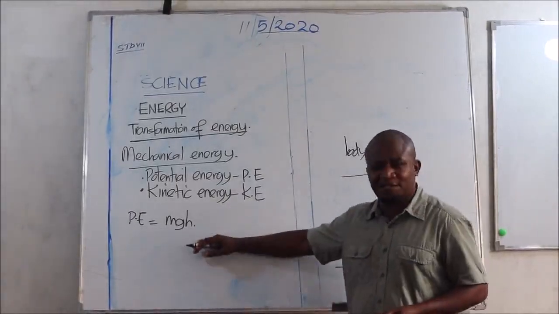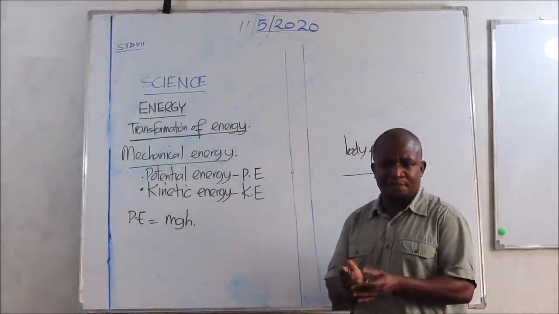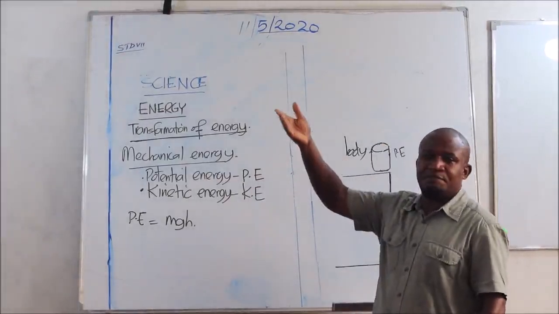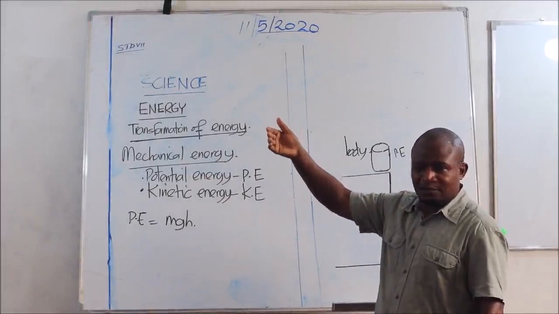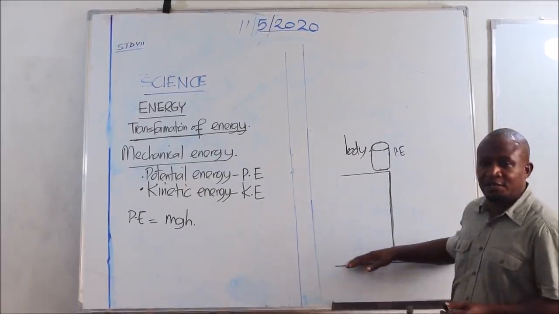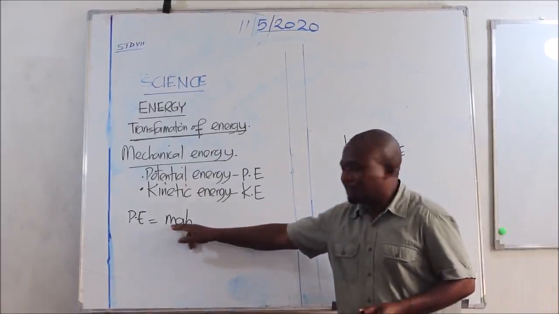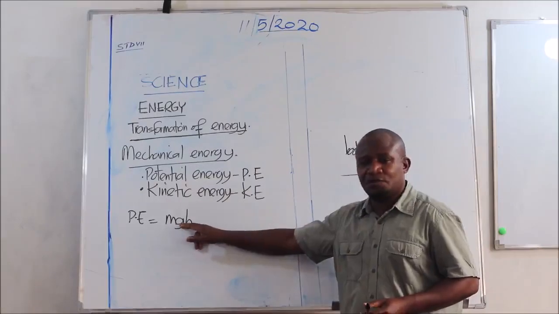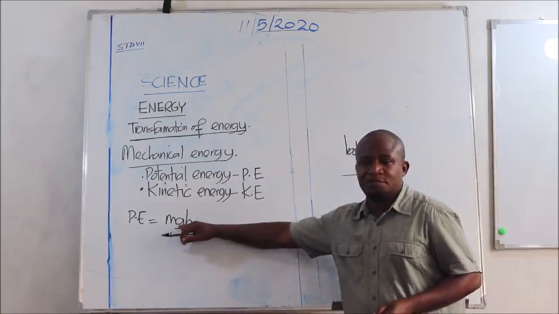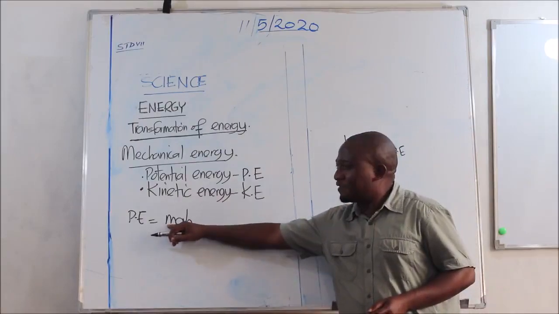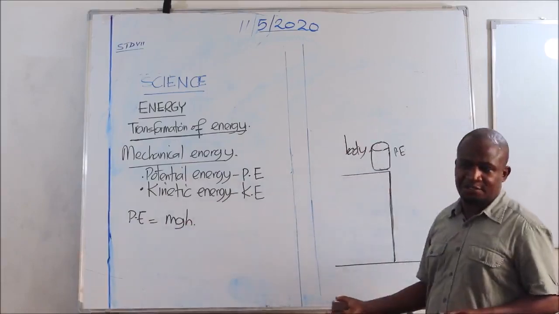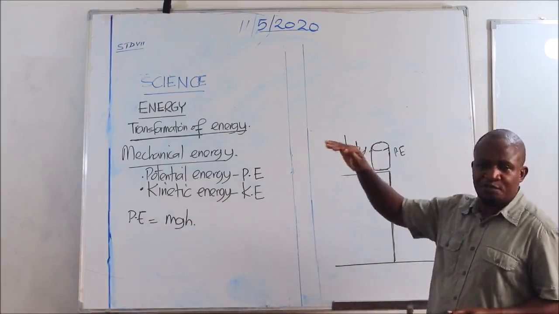So height affects the amount of potential energy. The higher the position the object is from the ground, the bigger the potential energy. This is very important to understand. So as I said, potential energy is the product of the mass of an object, gravitational force, and height. Gravitational force is known, it is constant, and the mass of an object is constant, but the height changes. So it depends on the position of an object.